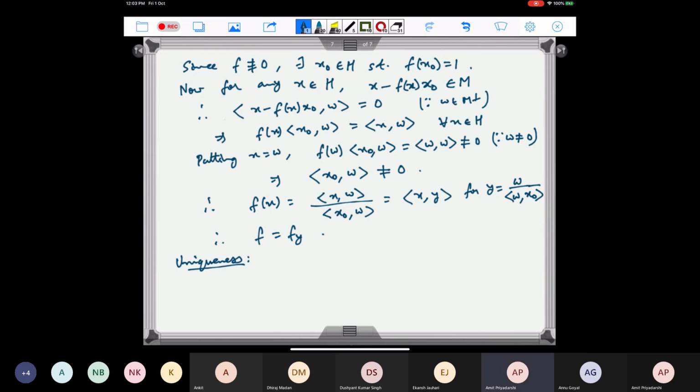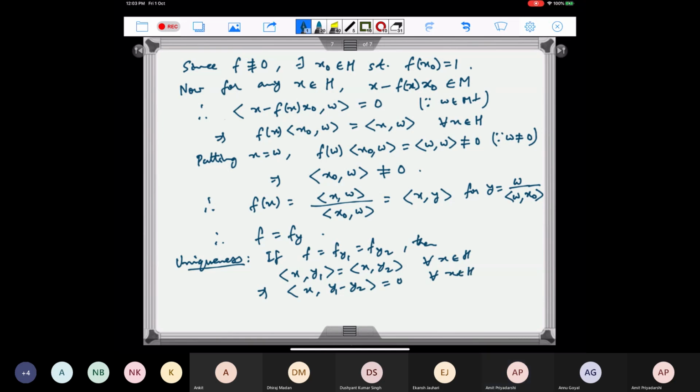So if there is more than one vector, so if f is equal to f sub y1 and f sub y2, then x with y1 is equal to x with y2 for every x in H. But this implies x with y1 minus y2 is equal to 0 for every x in H. And then we can put x equal to y1 minus y2.